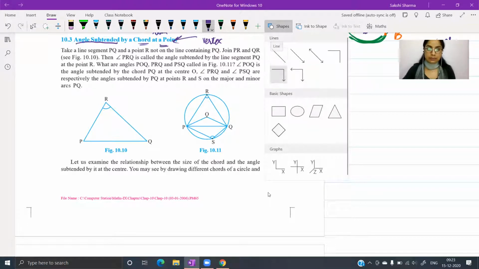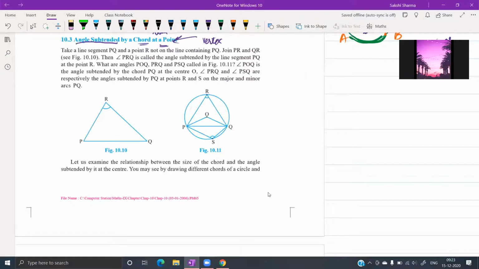Ma'am, what is the meaning of subtended? Subtended would be actually formed here. Simplest way to say what subtended means is formed, the angle that is formed.